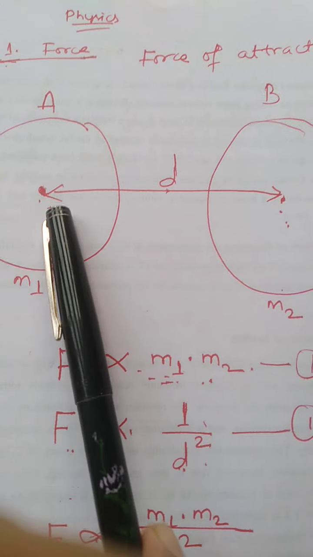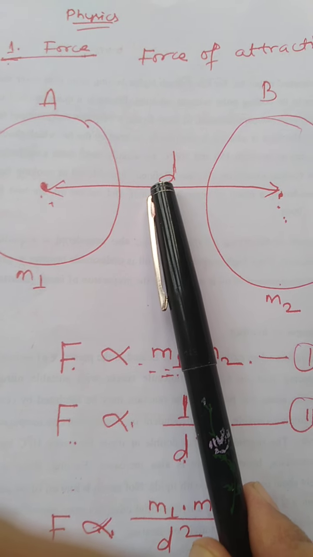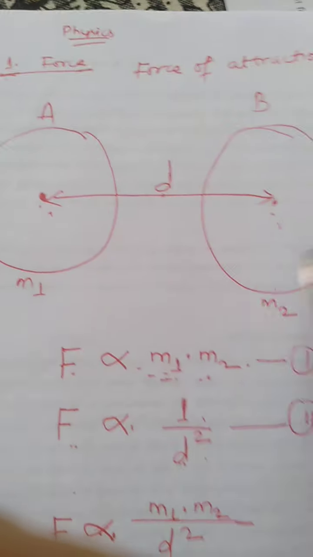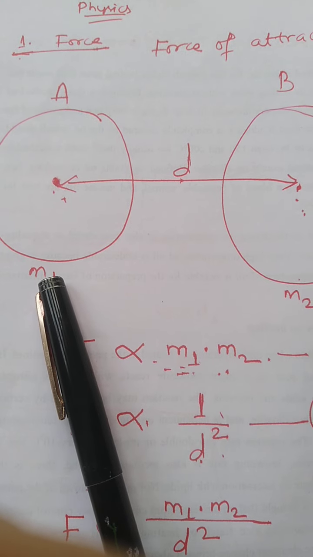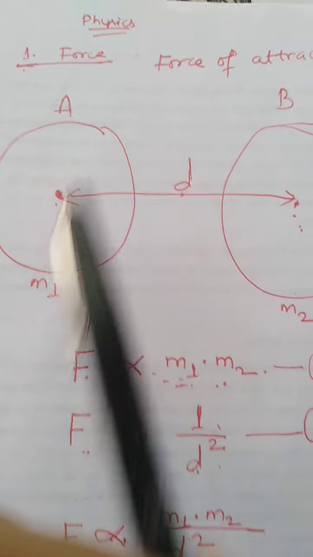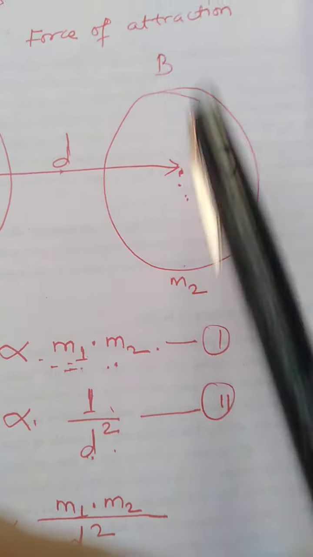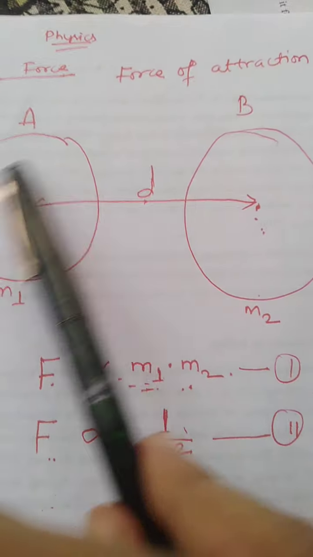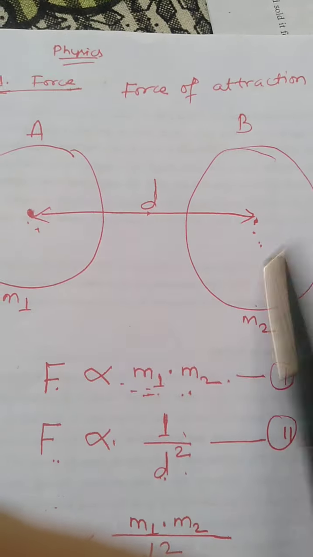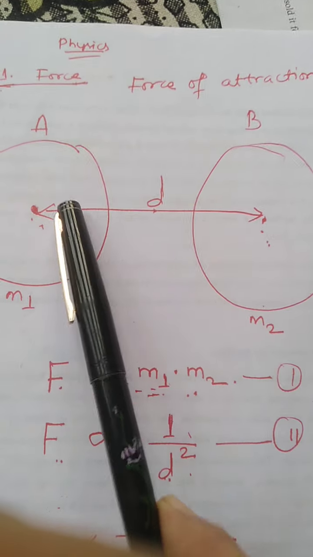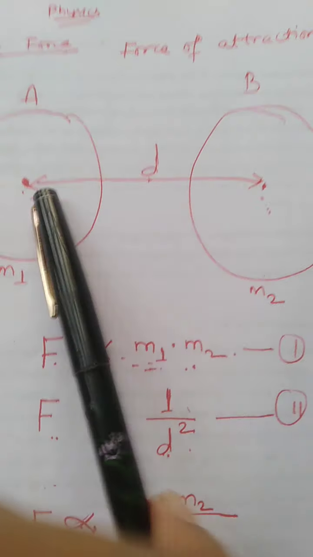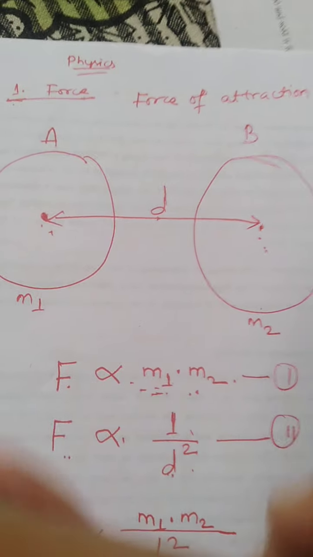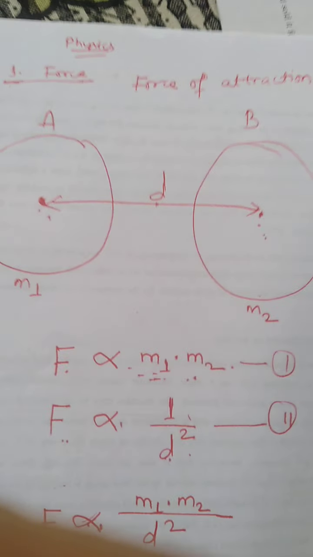If the distance is small d, and the masses of these bodies are m1 and m2, suppose the mass of body A is m1 and the mass of body B is m2, then when these bodies are kept at a certain distance d, there is always a force of gravity, a force of attraction due to gravity between them.